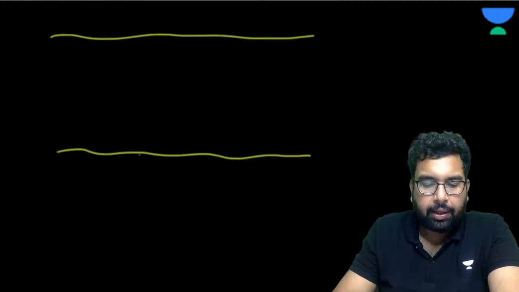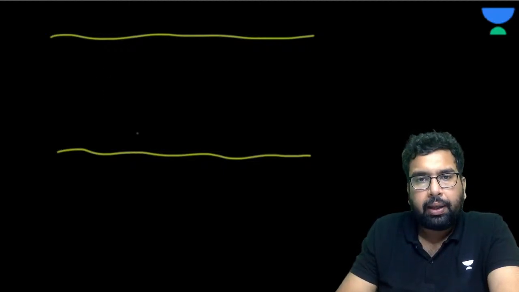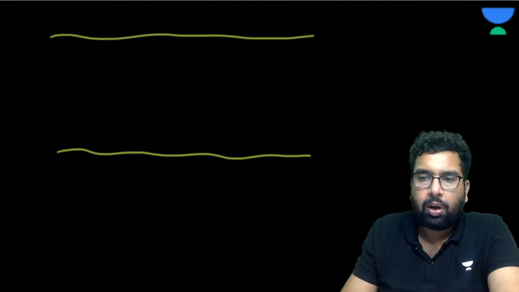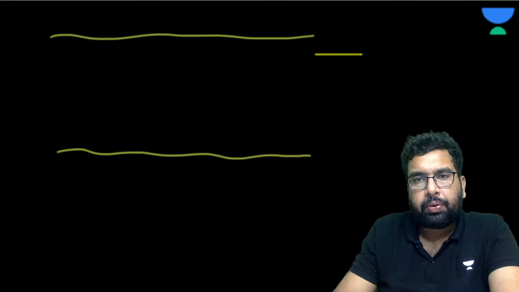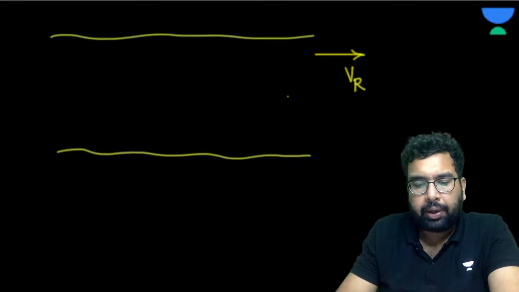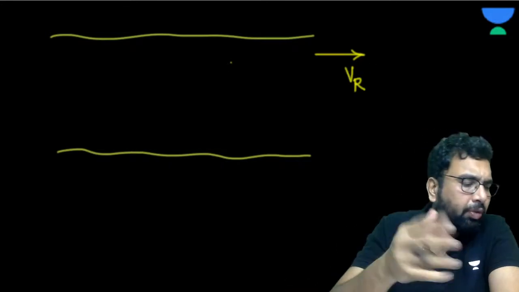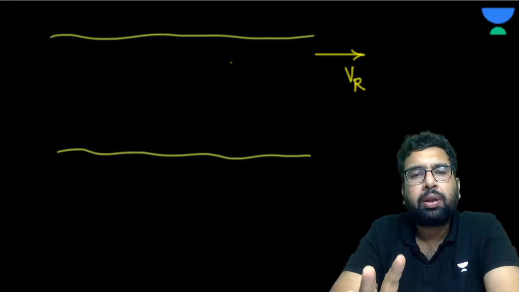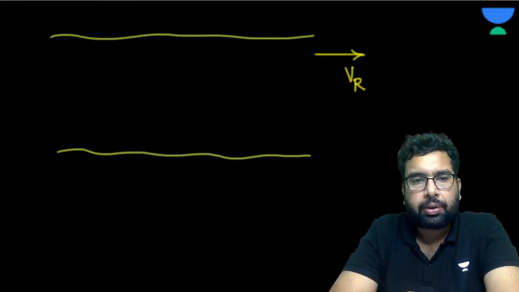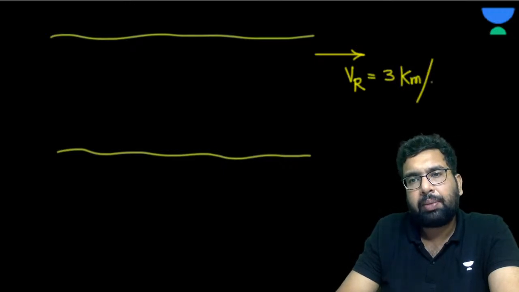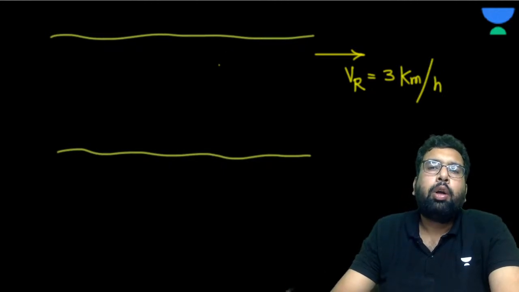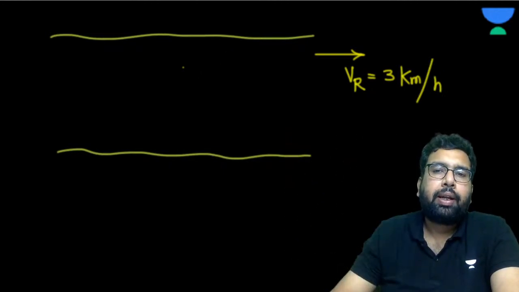Now please understand this. Let's suppose this is the river. We all have seen a river, right? Now let's suppose the river is flowing at some velocity. Let's call it VR. We are going to see this concept with the help of questions. Let's suppose VR, the velocity of the river, is 3 kilometer per hour. So the river is flowing at some velocity in this direction.